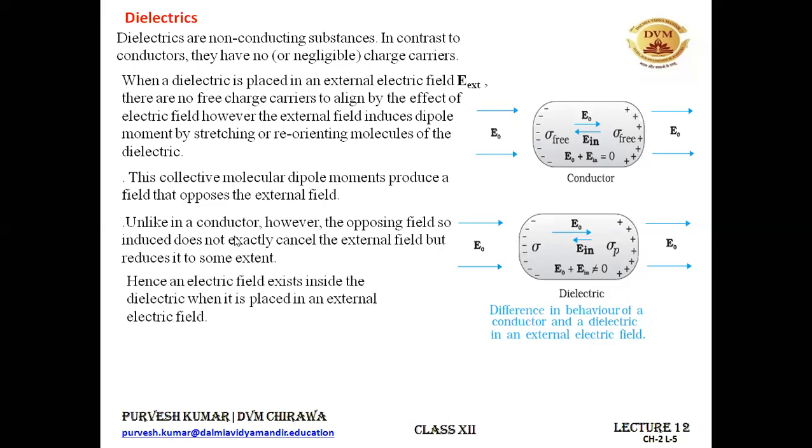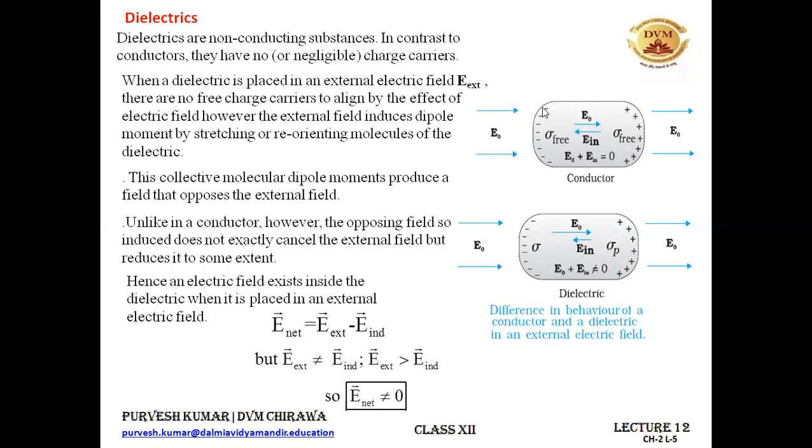All right, so you can write it like this: the net electric field inside the dielectric is given by E external minus E induced, because the external electric field is in this direction and E induced is in the opposite direction. So we have to take the difference in this vector sum, because the angle between them is 180 degrees. So the net electric field inside the dielectric is this one, but E induced is very much less than E external. It is not equal to E external. We can say that the external electric field is greater than the induced electric field, and that's why the net electric field inside the dielectric comes out to be non-zero. It is not equal to 0.